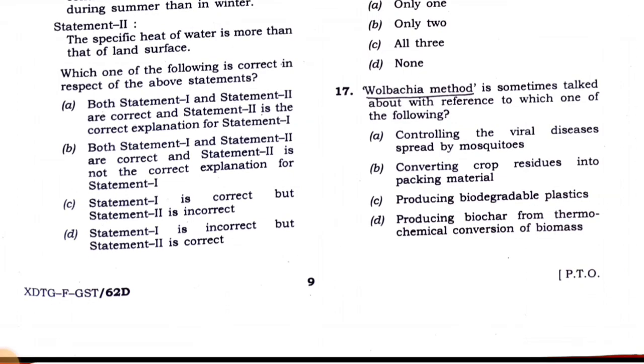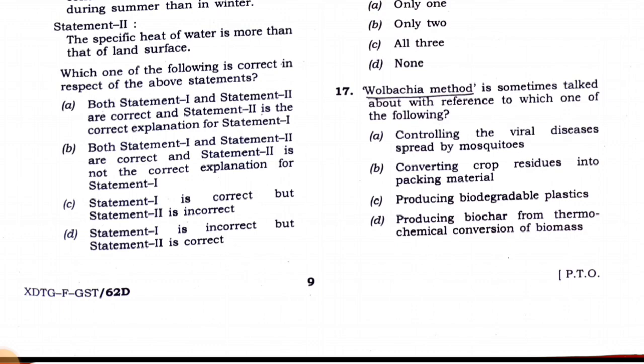Now the 17th question: the Wolbachia method is sometimes talked about with reference to which one of the following? Controlling the viral disease spread by mosquitoes, controlling crop residues into packing material, producing biodegradable plastics, or producing biochar from thermochemical conversions of biomass. This is a current affairs based question. You have to read the newspaper every day if you want to attempt these types of questions, or monthly magazines are also given by the coaching centers.